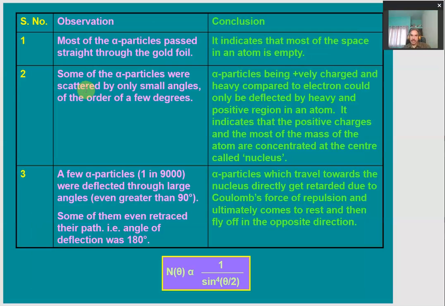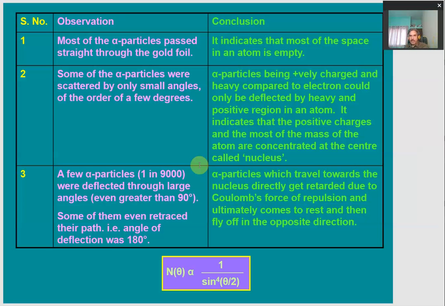Second, some of the alpha particles were scattered by only small angles, of the order of a few degrees. Some of the alpha particles suffered some deflection due to interaction with the atom of gold. Alpha particles, which are positively charged particles having twice the charge on the electron and are very heavy compared to electrons, could only be deflected by a heavy and positive region in an atom.